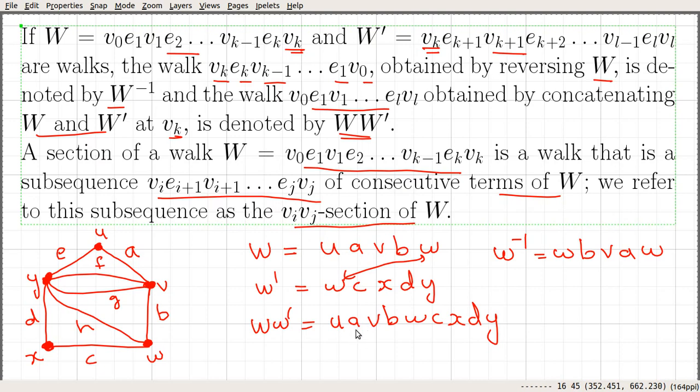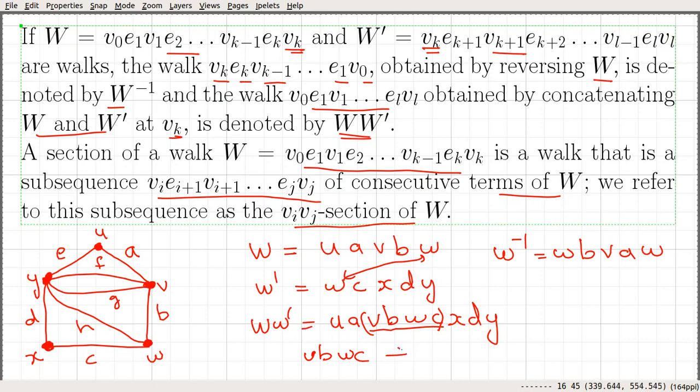We could take this subsequence, v b w c. It's a subsequence of consecutive terms of w bar.